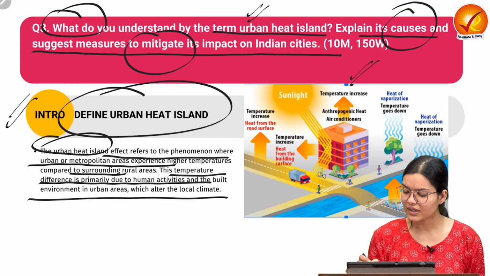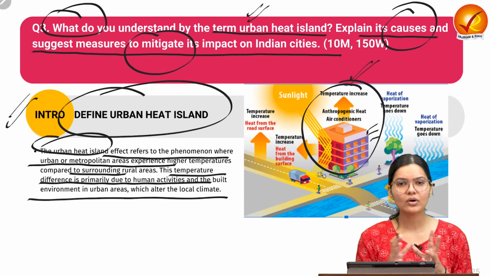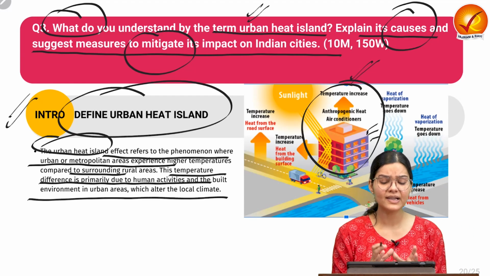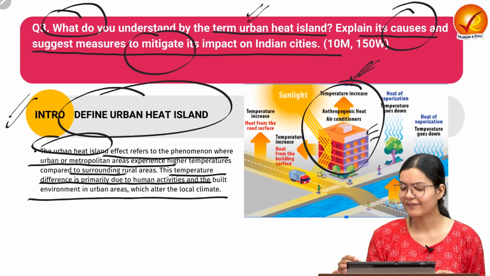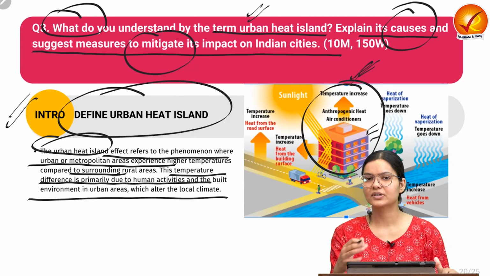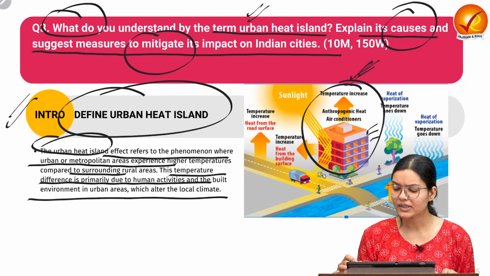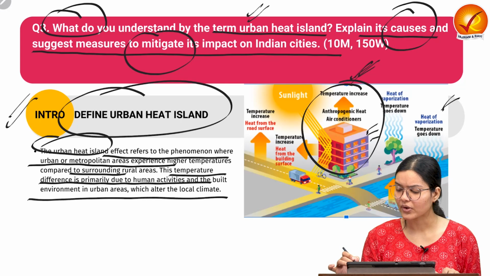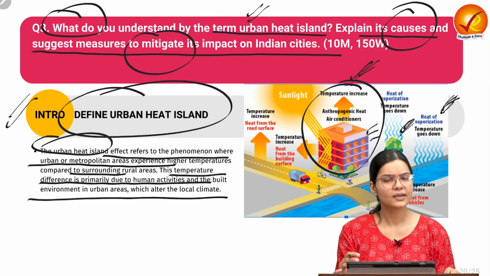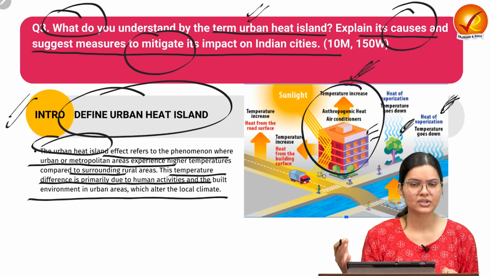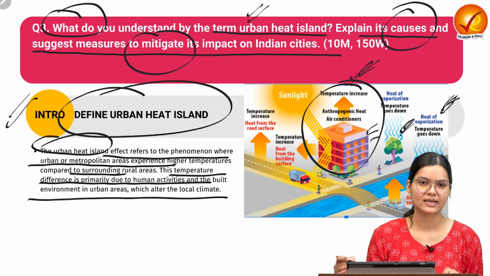If we consider this particular diagram, we can see that because of the narrow and compact building structures, the heat gets trapped in the metropolitan area, while if we consider the rural area, the construction is of a different type. Also the presence of water bodies, forests or green areas and vegetation cover reduces the temperature in that area.